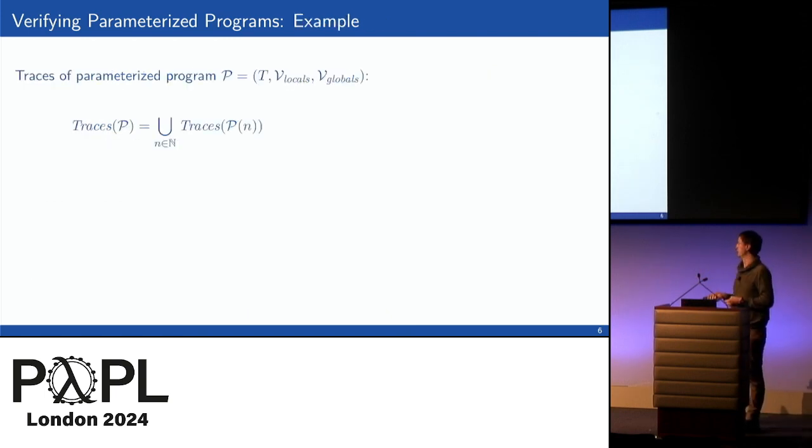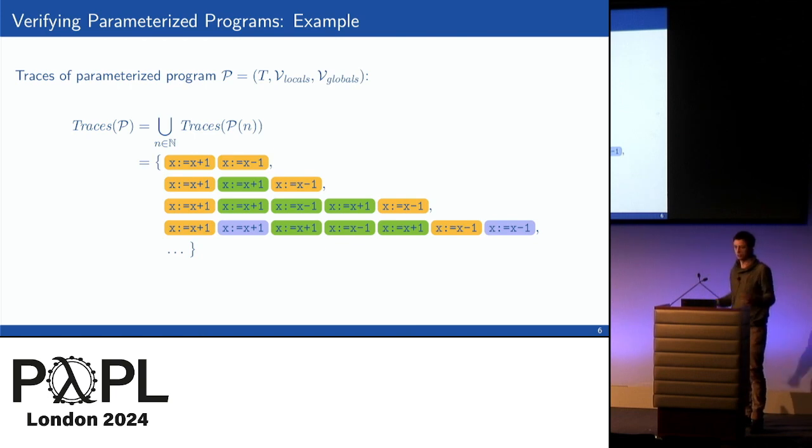Right, so even though this was a very simple example, let's look at all the traces that this program could execute. Well, it's the union over all the traces of all the different instances for different numbers of threads. And these traces look very different, right? So here we have different colors, meaning different thread instances, and we have wild interleavings between them. There are some increments by the first thread in yellow, but in the middle there could be some increment by the second thread in green. There could appear a third thread that increments and only decrements much, much later, and so on. You have a lot of possibilities, as you can imagine.